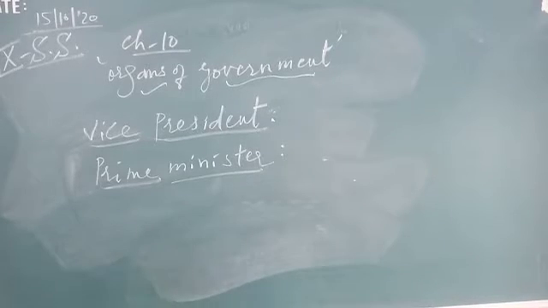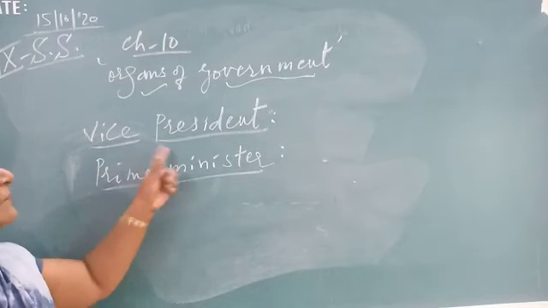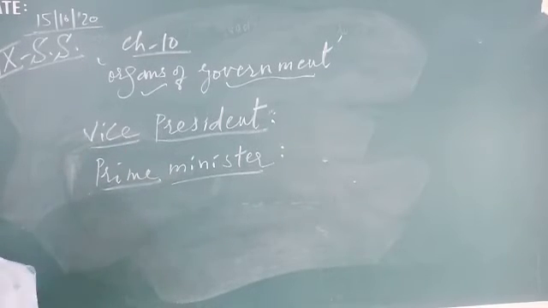Students, let us proceed to chapter number 10, organs of the government. Last time we discussed the president, qualification, functions and powers. Today we discuss the vice president and prime minister. Now, the vice president works in the presence or absence of the president.